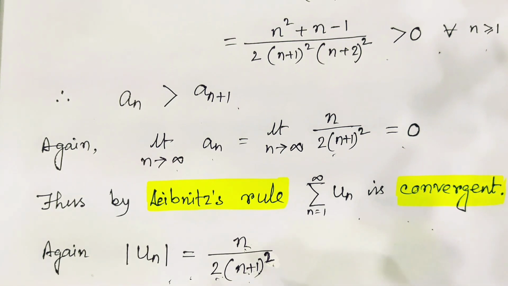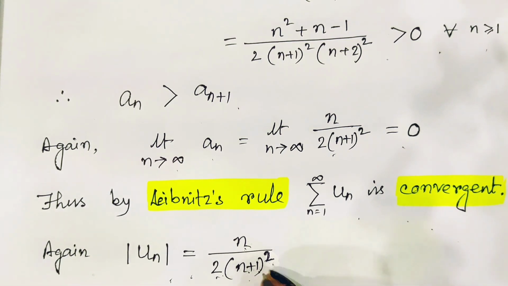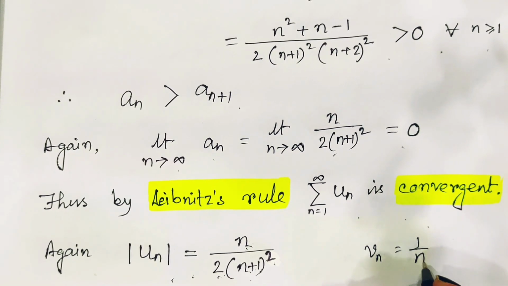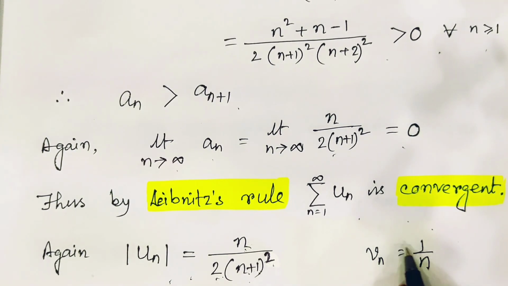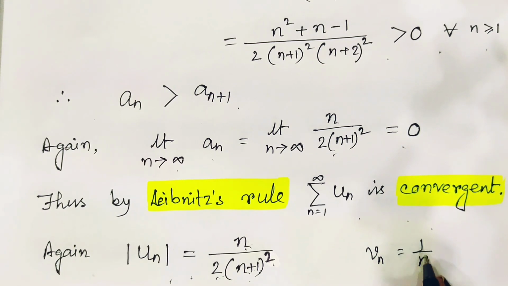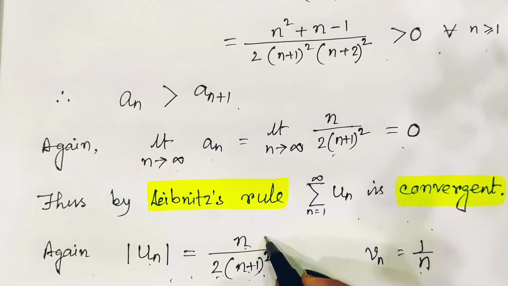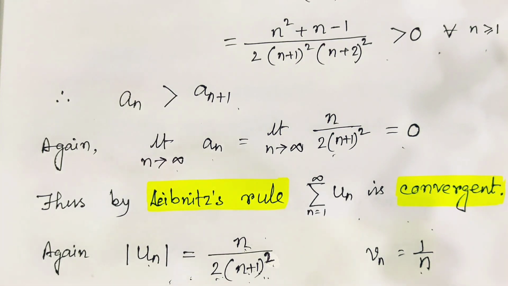For the comparison test, we should consider our Vn as 1 upon n. Yes, because if we consider Vn for comparison as 1 by n, then when we compare un with Vn, the power of n in the denominator and numerator will be equal.